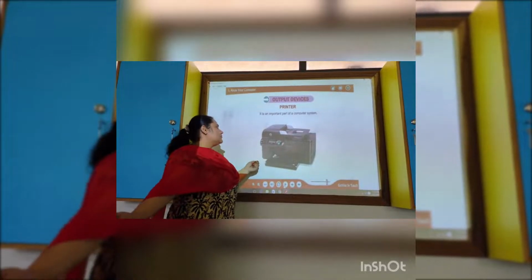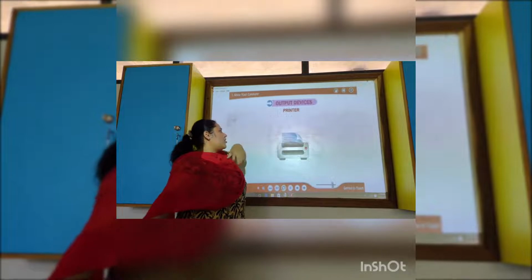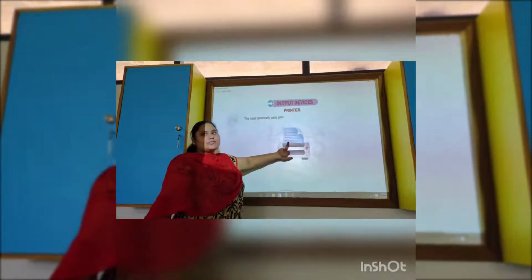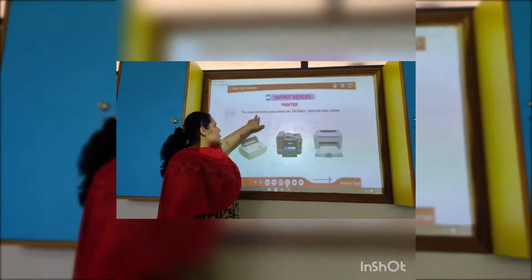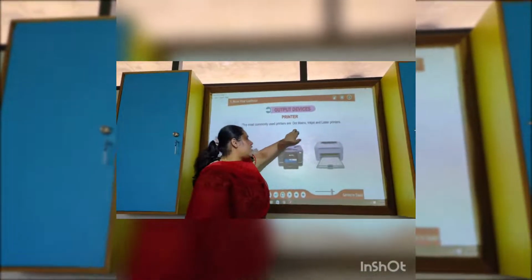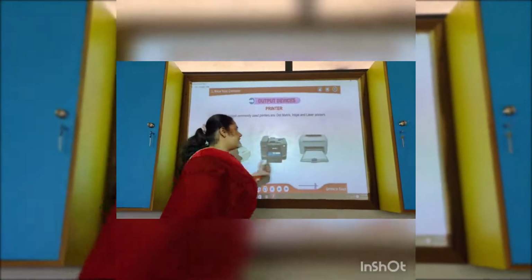So now it produces the output on a paper. Same as it is, you can see over here. The most commonly used printers are dot matrix, inkjet and laser. So many types of printers we have.